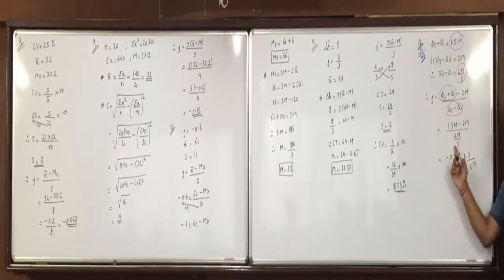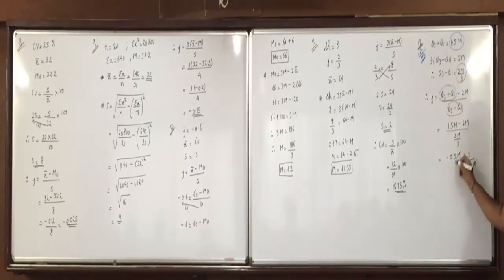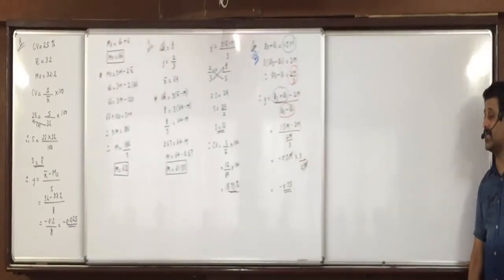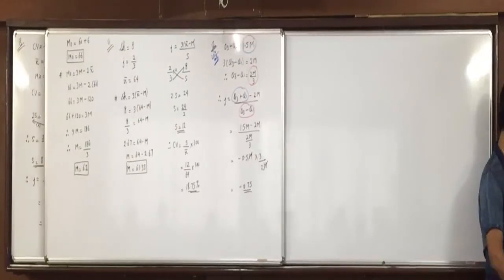Divide by 2m upon 3 means multiplied by the reciprocal, 3 upon 2m. So m gets cancelled. Now minus 0.5 into 3 divided by 2, minus 0.75. Did you understand this? Yes.